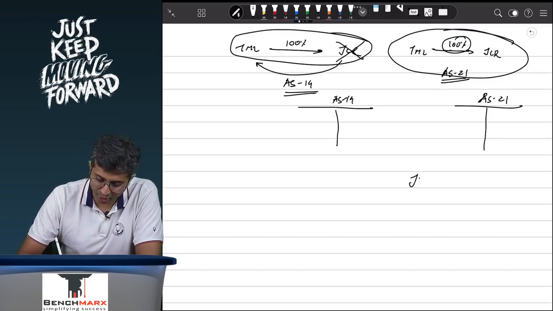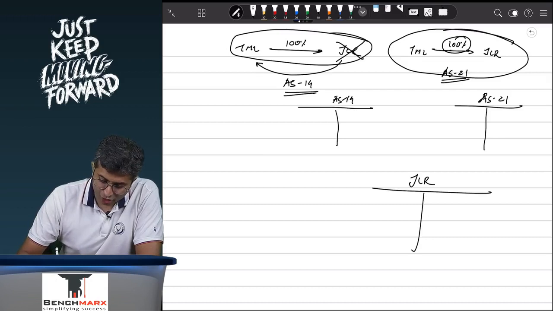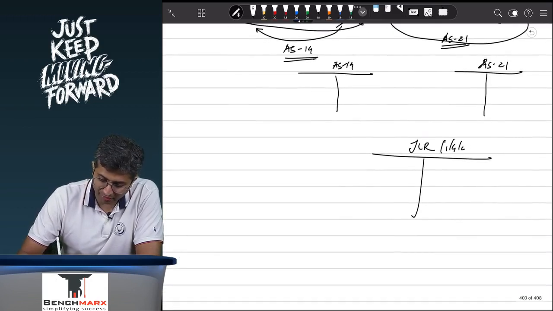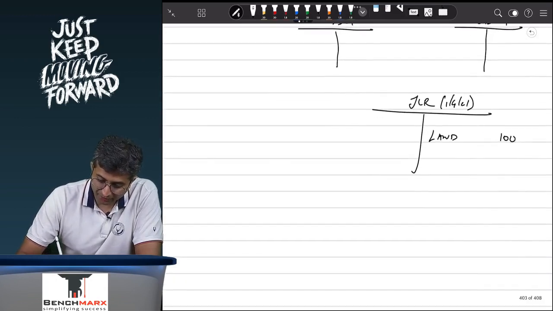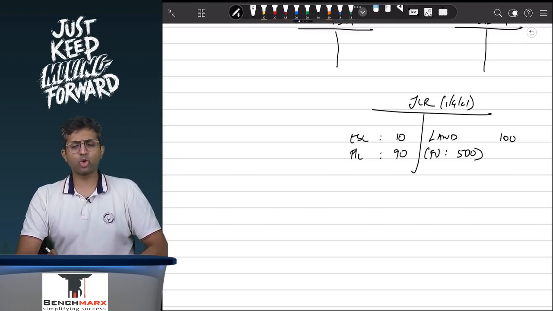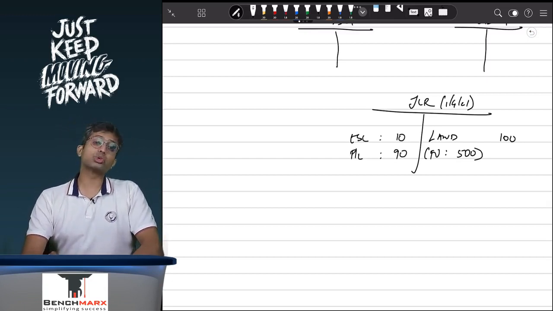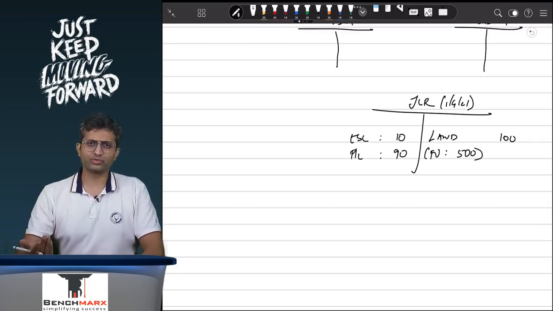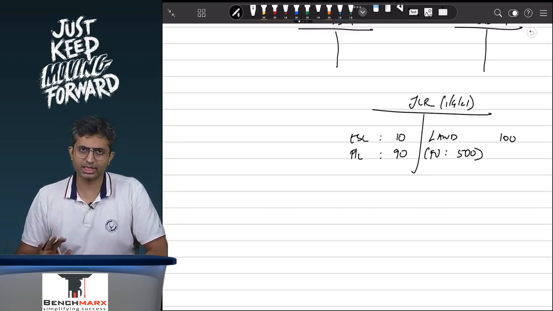Let us say this is Jaguar and Land Rover JLR. JLR on 1st April 21, let us say, had land which was worth 100. The fair value of this land was, let us say, 500. Equity share capital worth, let us say, 10, and a P&L balance of, let us say, 90. Now Tata Motors goes to the shareholders of JLR, which was earlier Ford, and acquires 100% stake in JLR.